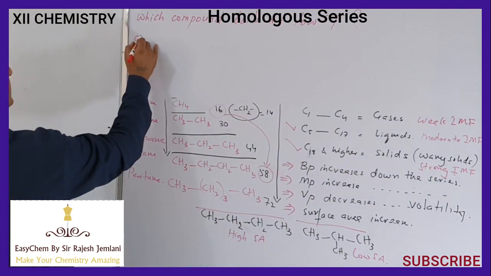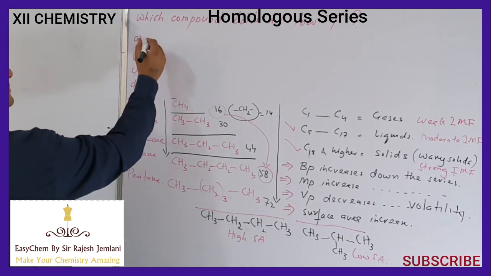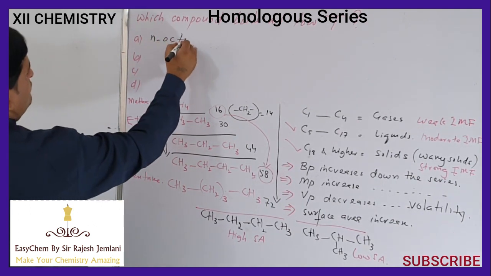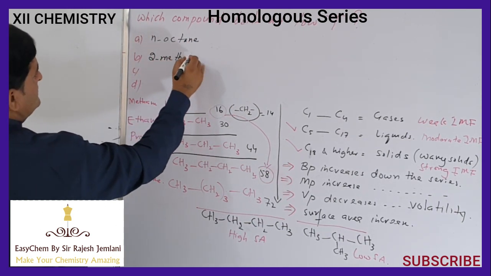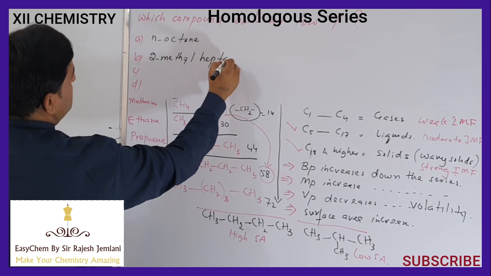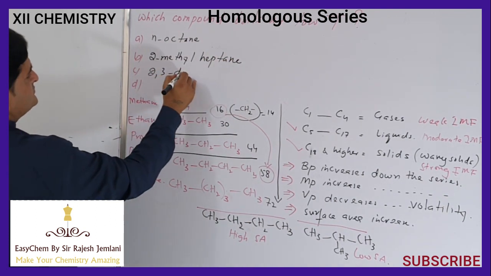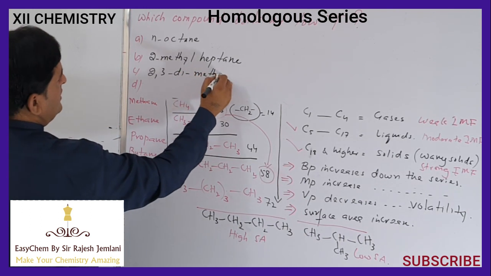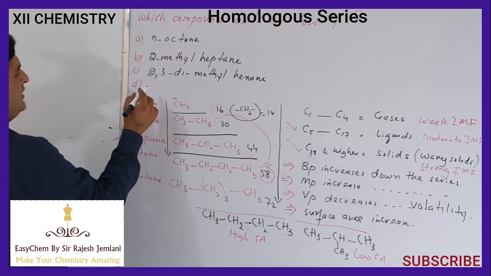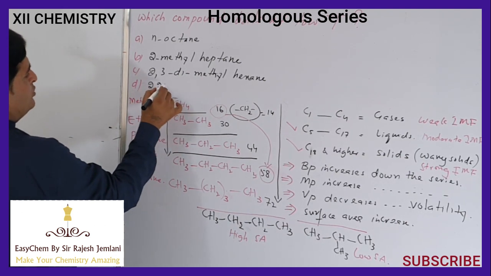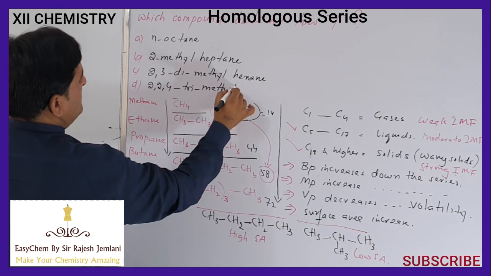And the options were A, B, C, D. Options were A, n-octane, B, 2-methylheptane, C, 2,3-dimethylhexane, D, 2,2,4-trimethylpentane.